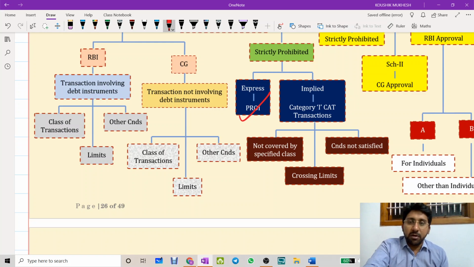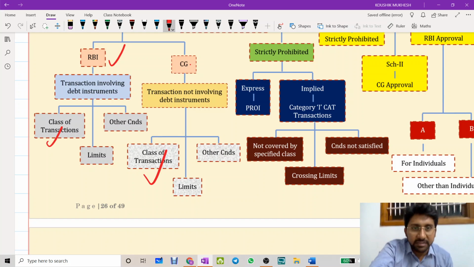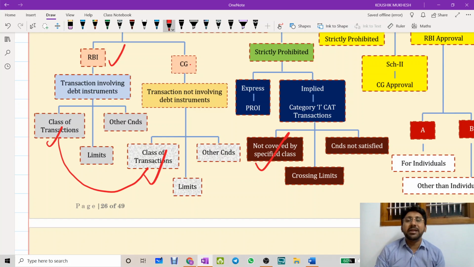Next one, what do you mean by this implied concept? Express, okay, understood. What is this concept of implied? This is very important. What I already said, RBI will give the list, class of transactions are given. Central government will give a list, class of transactions are given. Transactions which are not coming into any of the class will come into the prohibited category.